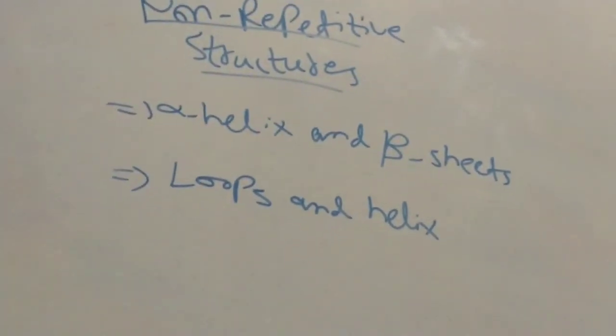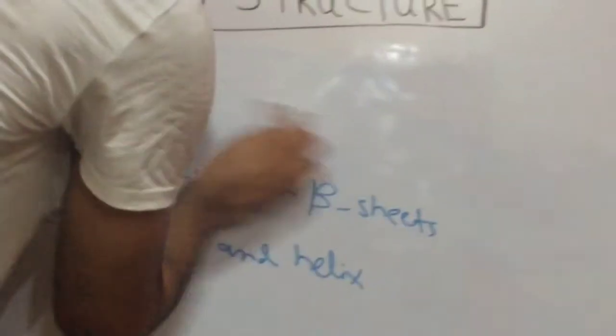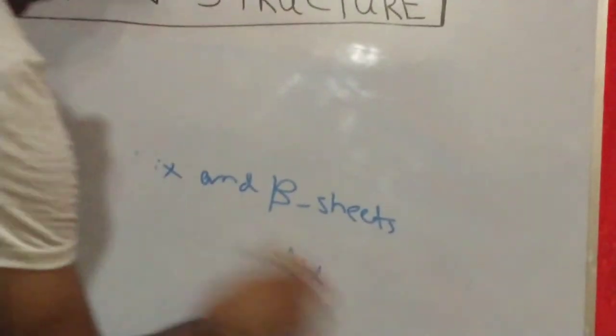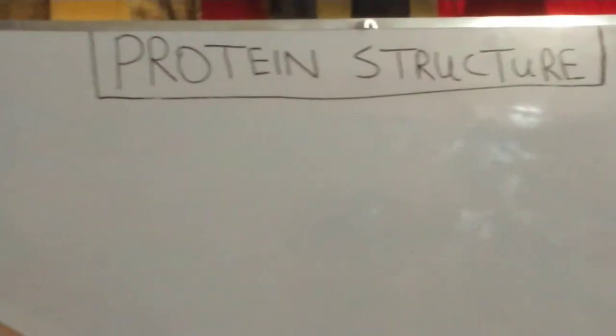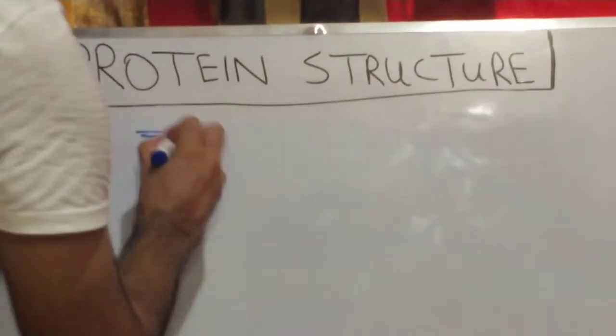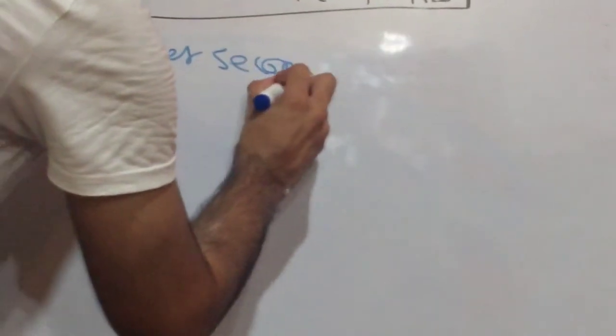Now talking about the supersecondary structures. So what are the supersecondary structures?